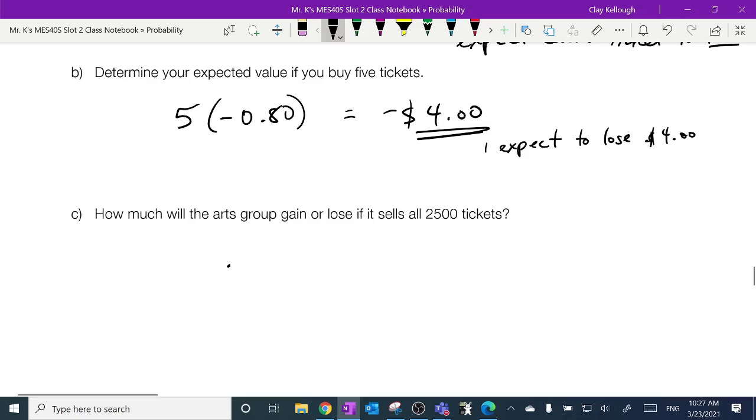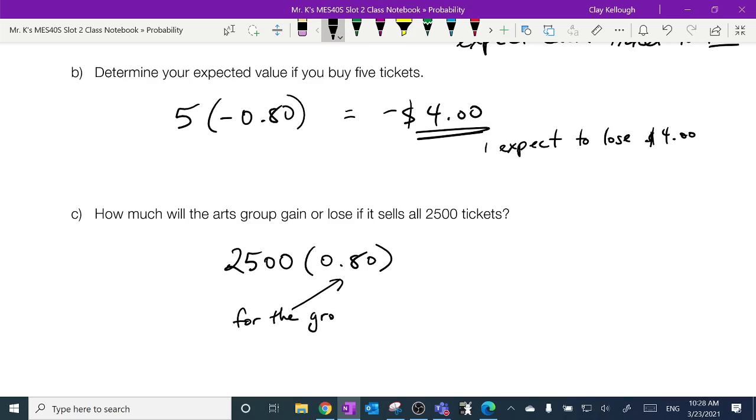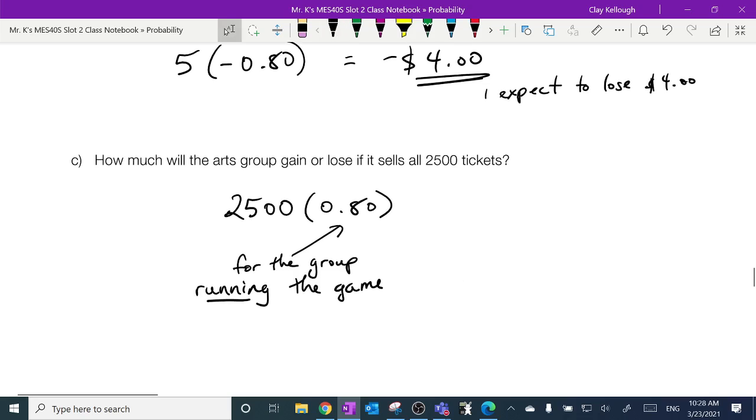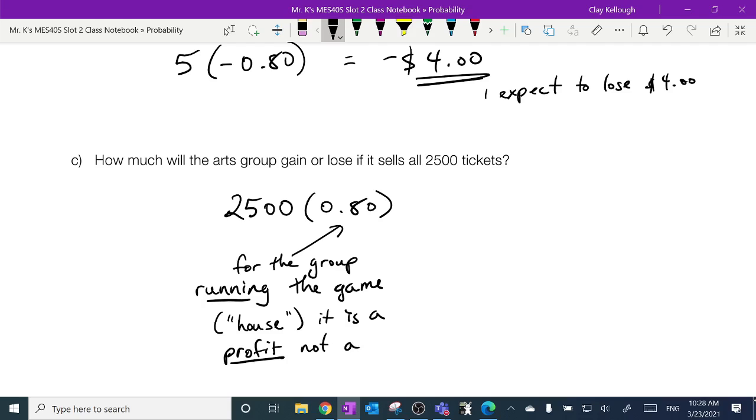How much would the arts group gain if it sold all 2,500 tickets? Well, for the arts group, 2,500, every ticket wins them 80 cents, right? Remember, for the group running the game, and again, most of the time we call that the house, it is a profit, not a loss.